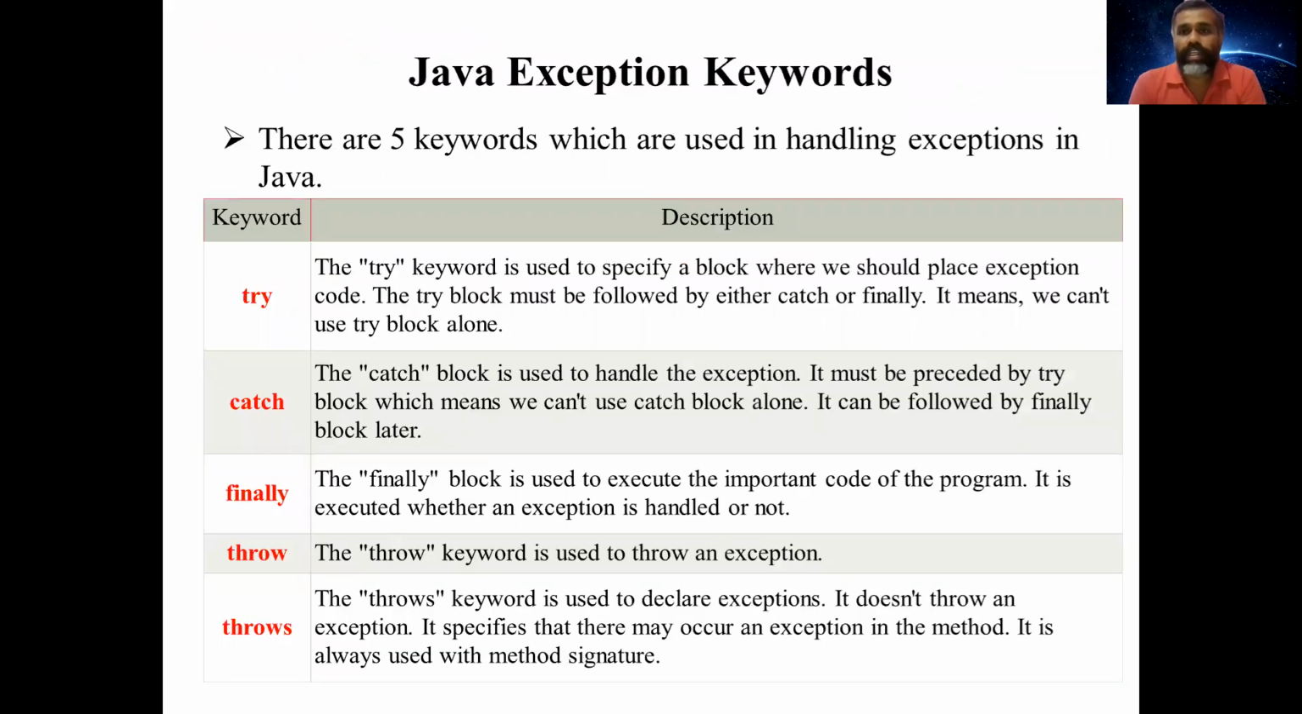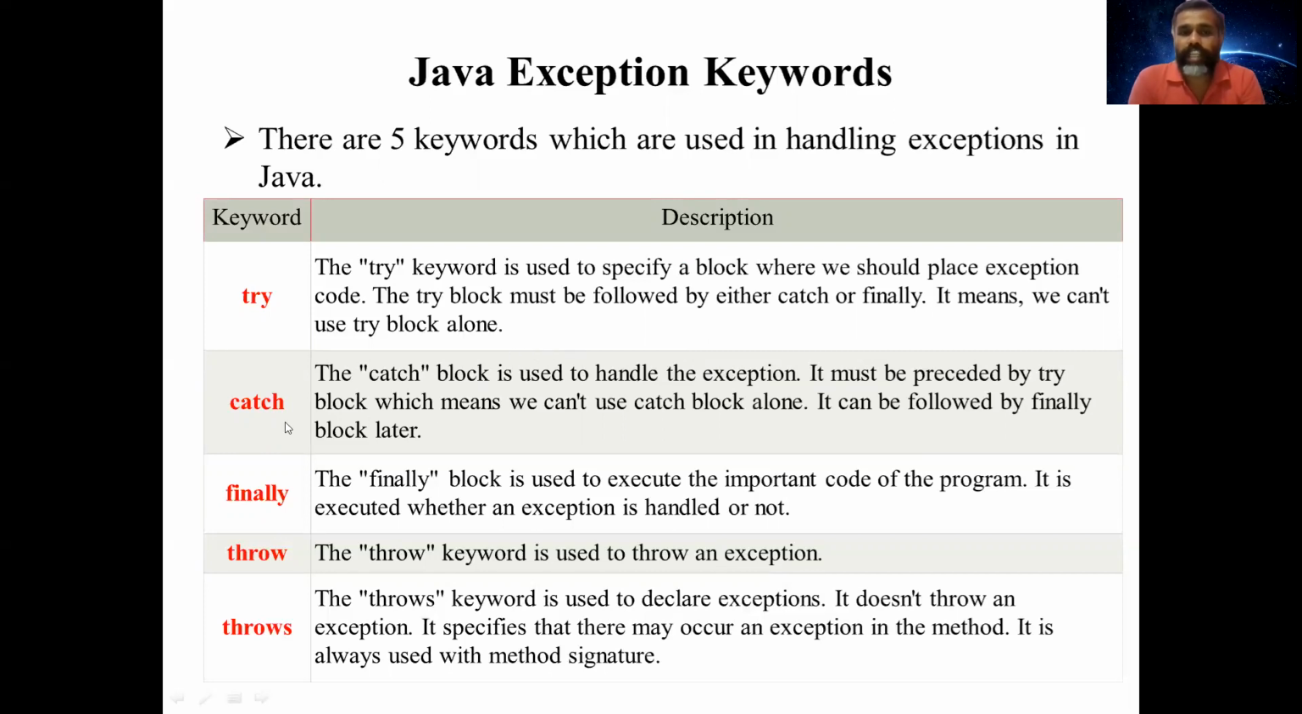And Java exception keywords. In Java, there are 5 keywords which are used to handle exceptions. The 5 keywords are try, catch, finally, throw, and throws. The try keyword is used to specify the block where we should place exception code. So the try block is a major block where we place our code in which we expect an exception might occur. The try block must be followed by either catch or finally. It means we cannot write the try block alone.